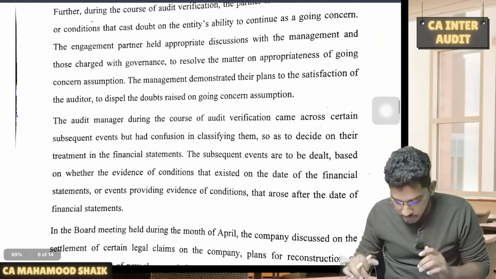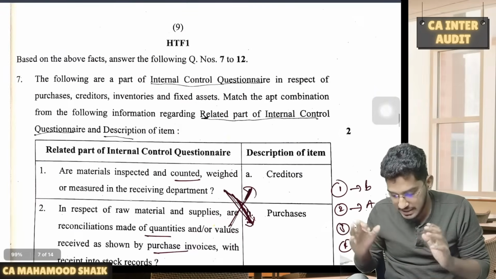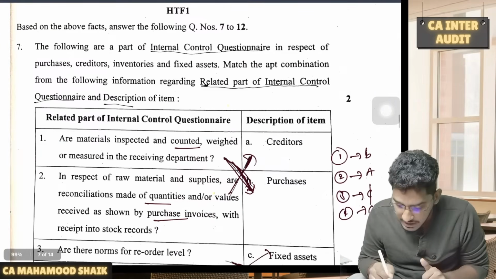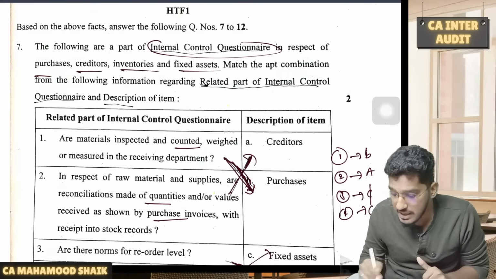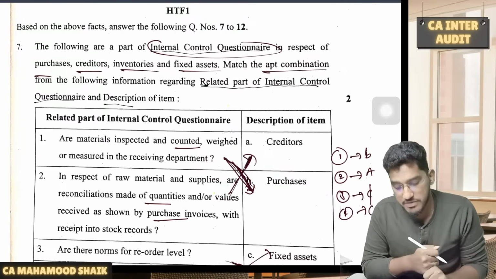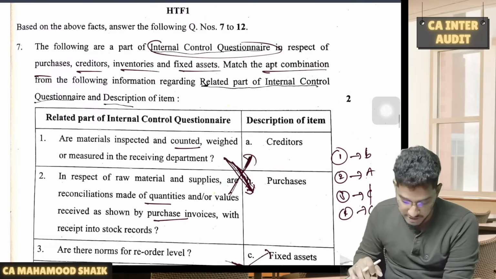Next one. Now we have one more case scenario. Once again, I'm not going through the entire case scenario. I will directly come to the point here. The following are a part of internal control questionnaire in respect of purchases, creditors, inventories and fixed assets. Match the apt combination from the following information. As I've told, one more kind of matching question.